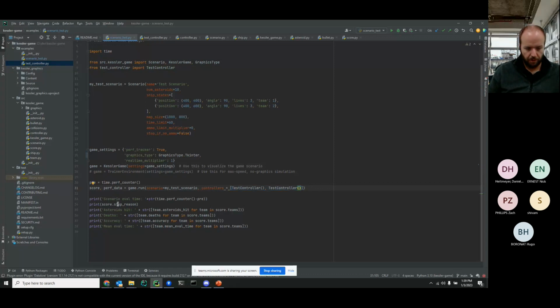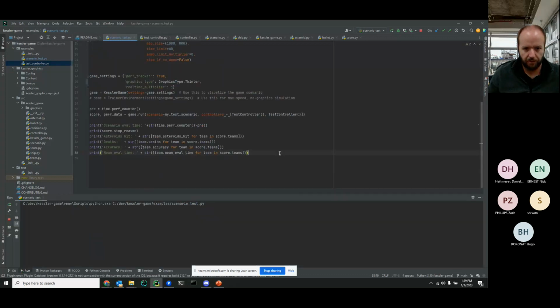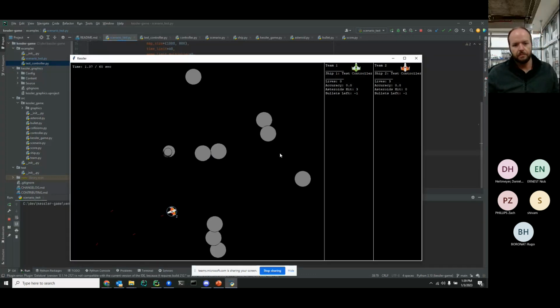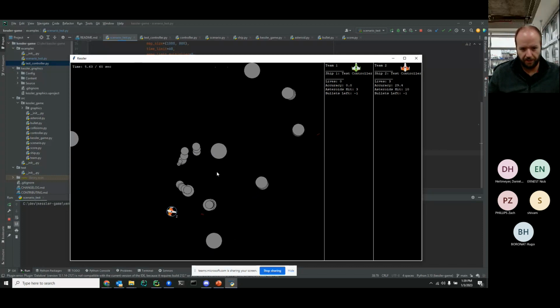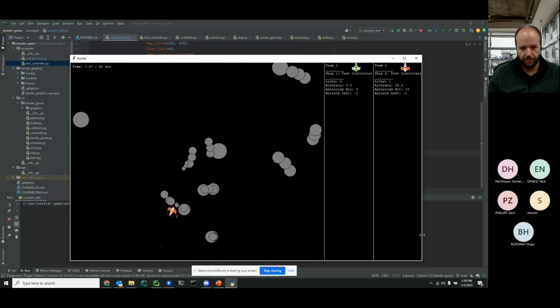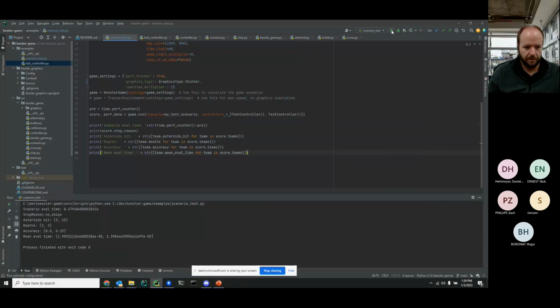And then we're going to use all the information we get back, the scoring information and some of the performance data information to print out certain things. So let's go ahead and actually just run this to see what it looks like with the tkinter graphics. So the one controller, by the way, all this does is spin and fire. That is all it does. Let's go ahead and run that again.